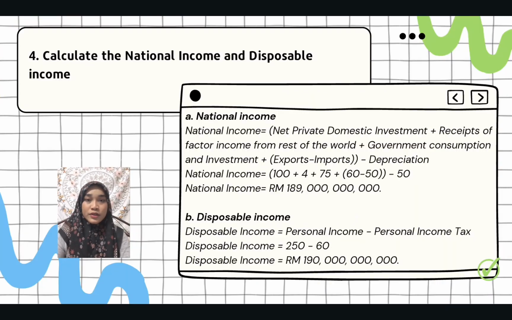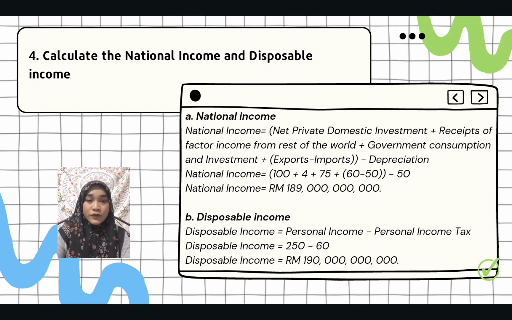Calculate national income and disposable income. National income calculation. The calculation of national income involves summing up various components to provide a comprehensive measure of a country's economic performance. So, the formula for national income is national income equals net private domestic investment plus receipt of factor income from the rest of the world plus government consumption and investment plus export minus import minus depreciation.